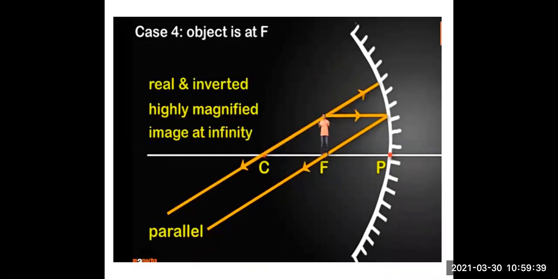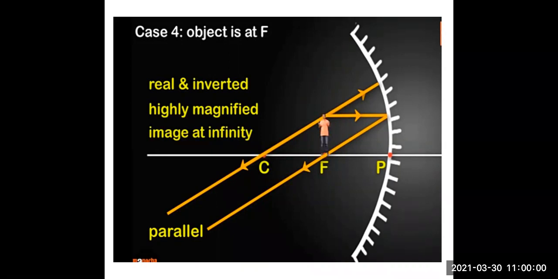In case 4, the object is at F. The person is standing at F. You can see that the incident ray is parallel to the principal axis. Again, the reflected ray passes through the focus. Then the incident ray passes through the center of curvature and the reflected ray travels along the same path.